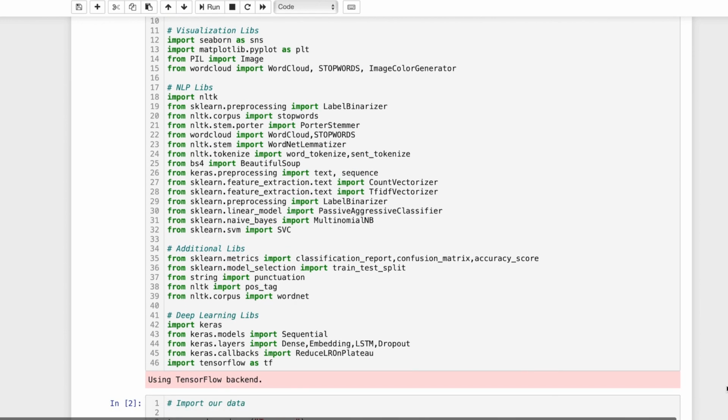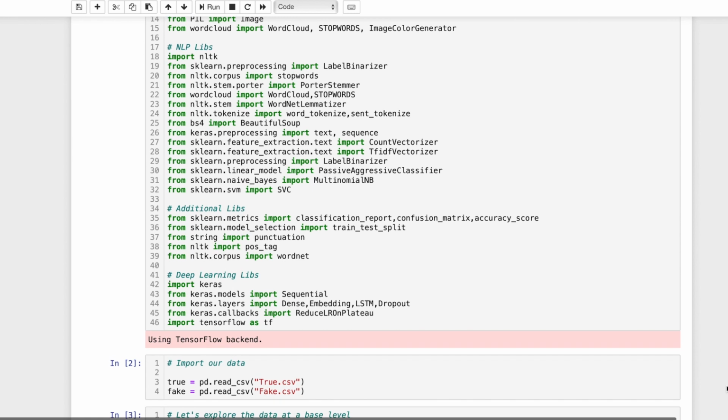From there, we have our NLP libraries. NLTK is obviously the big one. Then we have stuff coming in from sklearn. We've got Beautiful Soup coming in. From there, we've got some additional sklearn metrics and model stuff. We've got a train test split obviously coming into play. And then we have some deep learning coming in with Keras and TensorFlow.